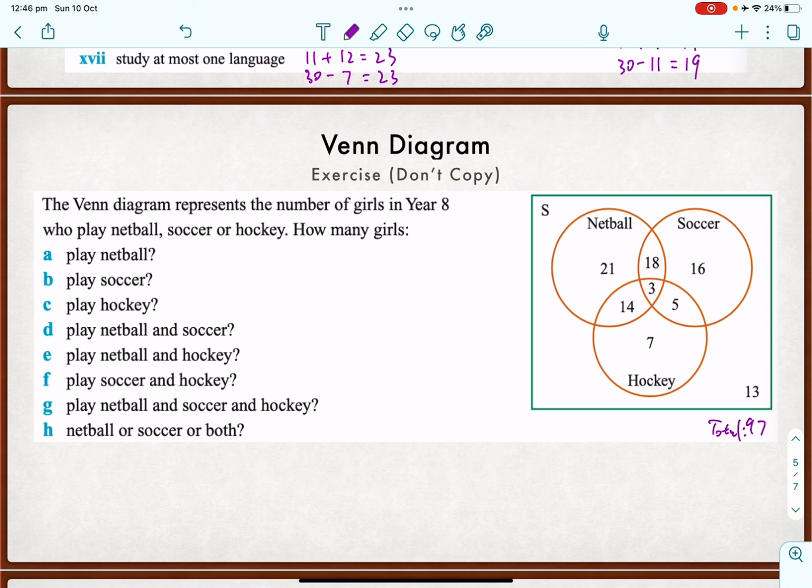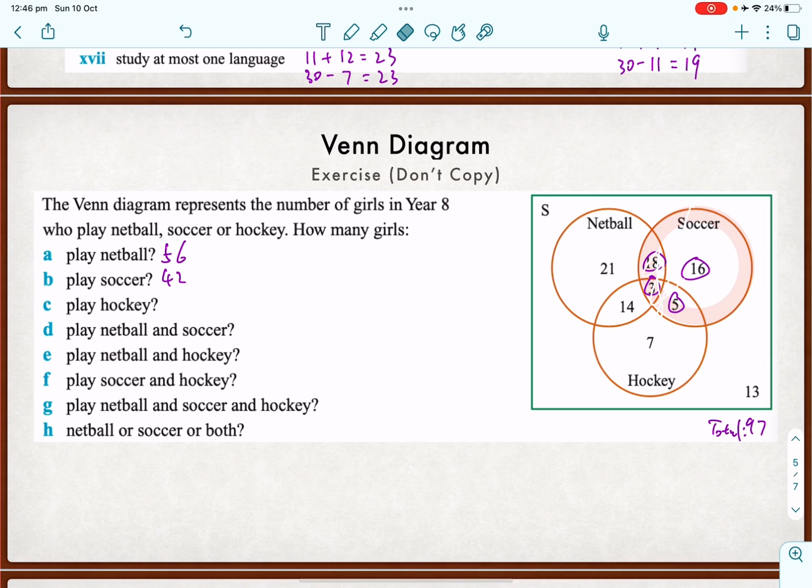Anyway, so first, play netball. So play netball means everyone here inside this circle is playing netball. So just add them all together. So 39, 42, 52, 56. So we got 56 people play netball. Soccer is this circle, isn't it? So 18, 21, 31, 37, 42. So you got 42 people.